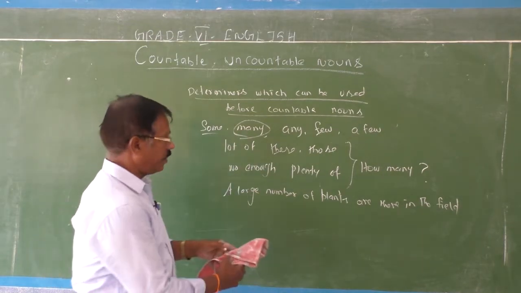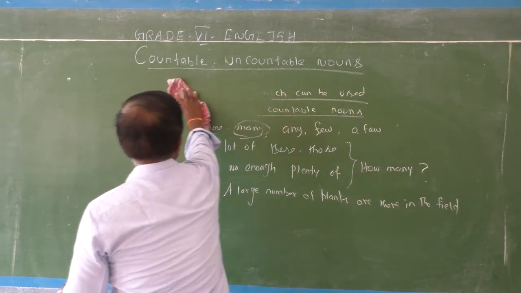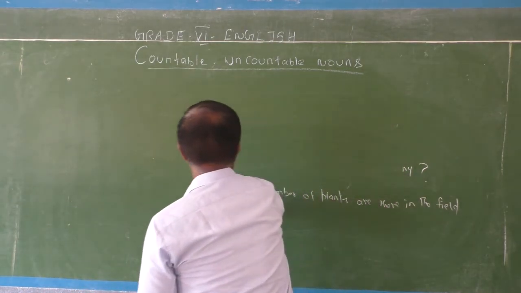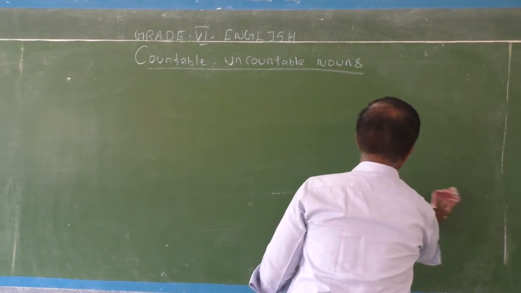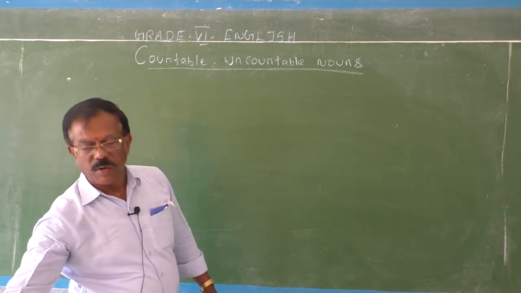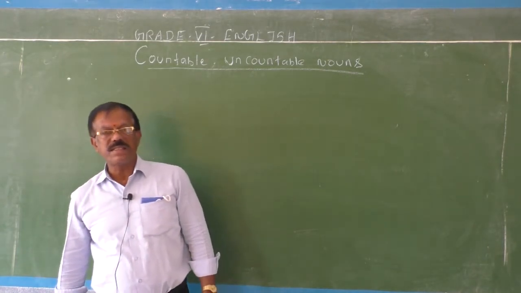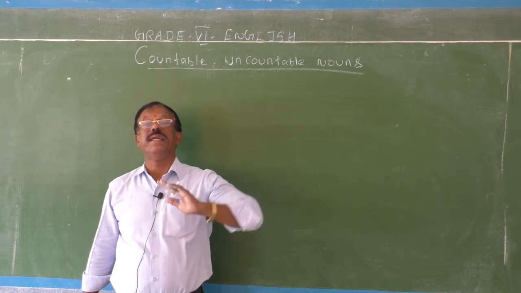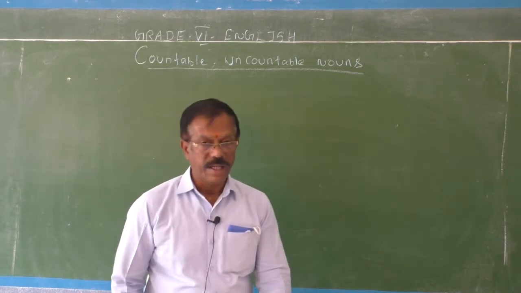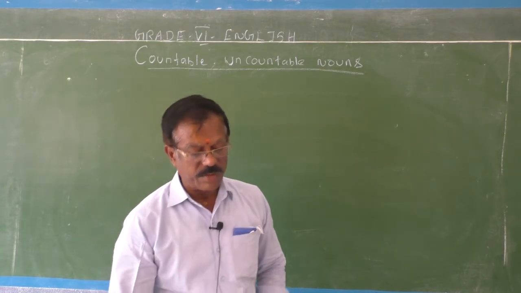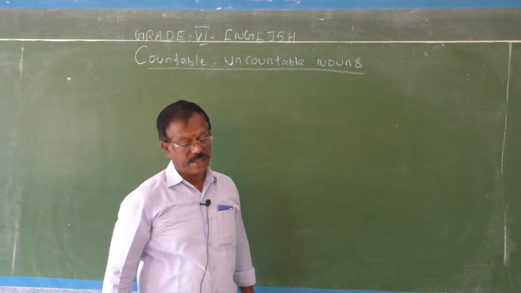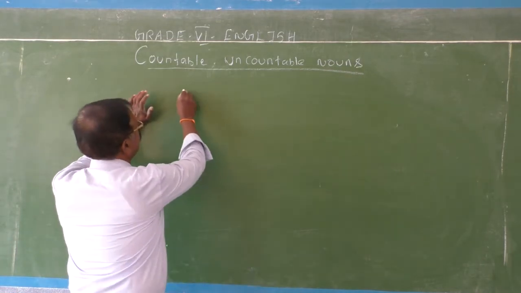Okay children, next let me give you a list of determiners which can be used before uncountable nouns. I will give you a list of such nouns also. And one thing here you have to remember: countable nouns answer the question how many, but uncountable nouns answer the question how much.